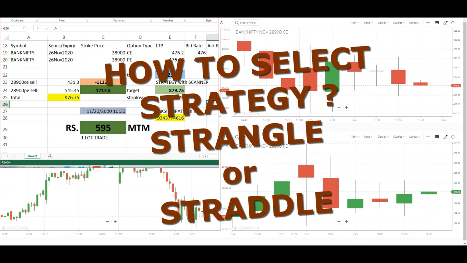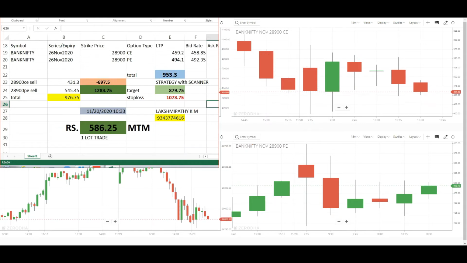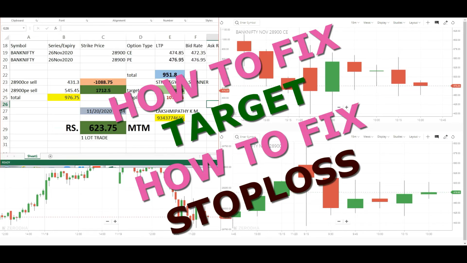Now, what after choosing the sideways days? You must know which strategy to select. Is it strangle or straddle? This course offers you everything. I will teach you which strategy to select between straddle and strangle to make a good amount of profit. Now, as you can see over here, how to fix the target and stop loss will also be taught in the same course.